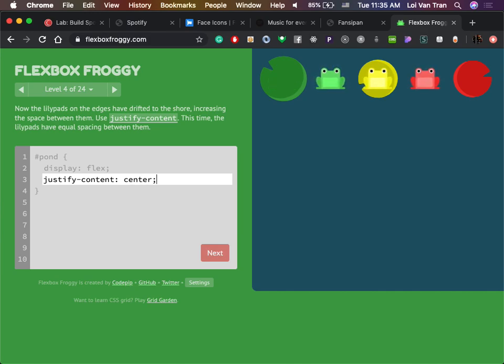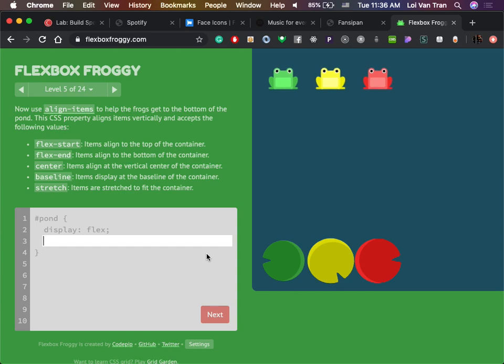It does work, but it does not achieve the objective we want. What's our objective? We want each one of these frogs to get exactly on its color lily pad, okay? If we stick them in the center, all the frogs move to the center, but we don't want that. What do we want to do with them? We want them to space around. Oops, that's not it. My bad. I don't even remember. We want some space between, okay? When that runs, we can click next, and the next exercise obviously increases in difficulty, okay?